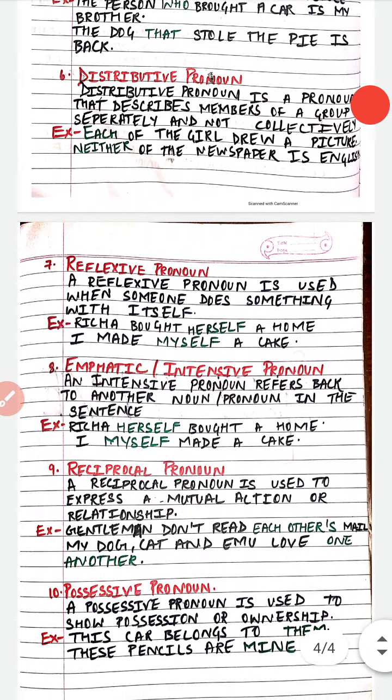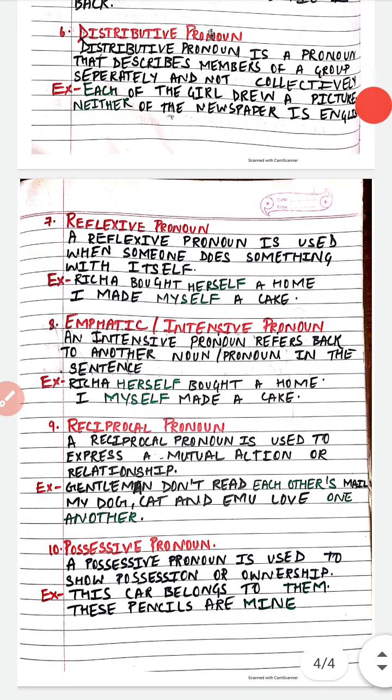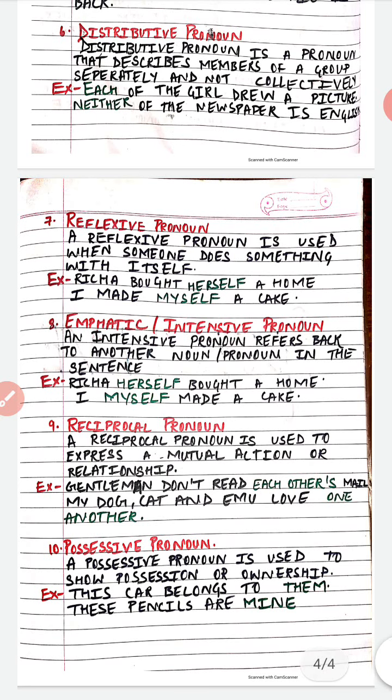Okay. Now next is reflexive pronoun. A reflexive pronoun is used when someone does something to themselves. Pronouns like reflexive pronouns are used as receiver of an action. For example, when a person does something to himself or herself, in that case, reflexive pronouns are used. Richa bought herself a home.